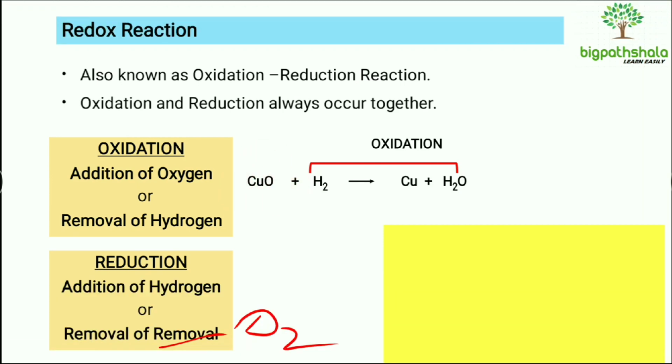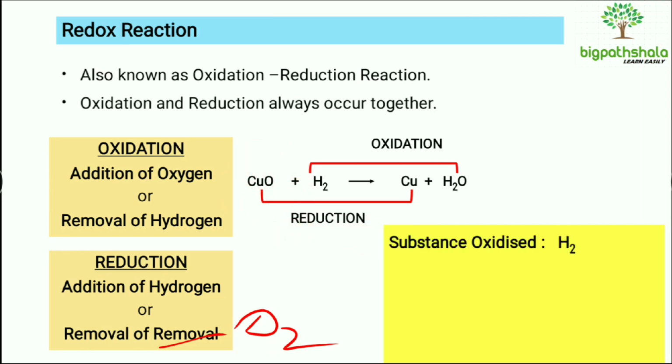Here oxygen is present in copper oxide, CuO. Now after the reaction you can see that there is no oxygen with the copper, right? So oxygen is removed from the copper oxide. That's why we can say that this is reduction, or we can also say that copper oxide is being reduced over here.